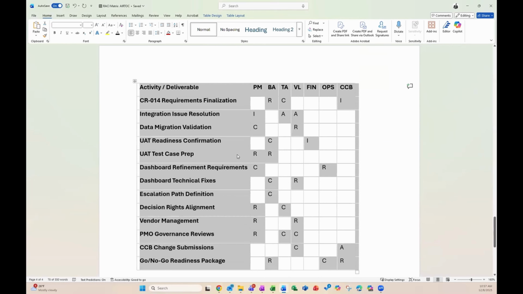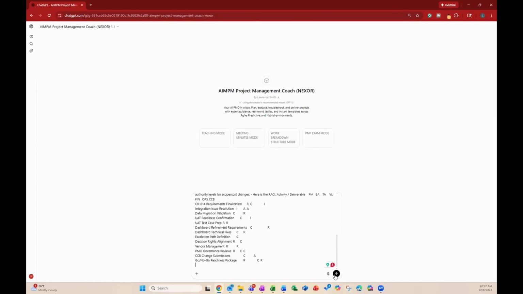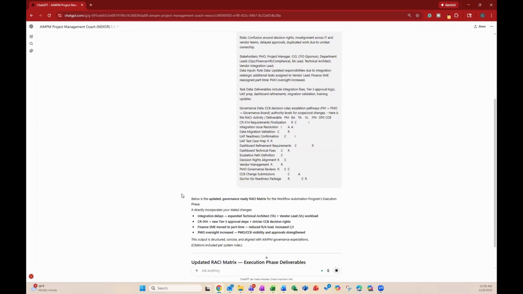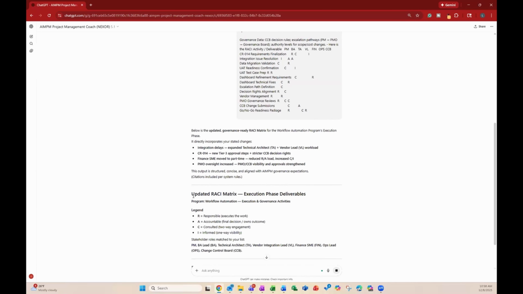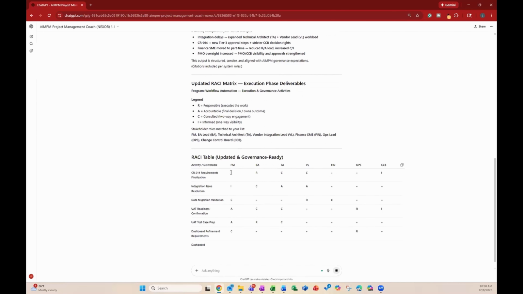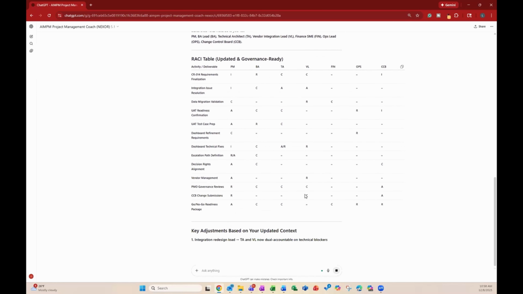So I'm going to copy this. I'm also going to paste this in. All right, and I'm going to hit go. And let's see what AI can produce. Now, essentially what it's going to try to do is fill in all of these gaps in terms of the roles. It may even change up some of these tasks based on what we've prompted it to do. All right, so let's take a look here. It starts to break out the updated RACI matrix here. Okay. Now, it didn't fill in all of the gaps, but it is changing up some of the roles here based on the information that we gave it.